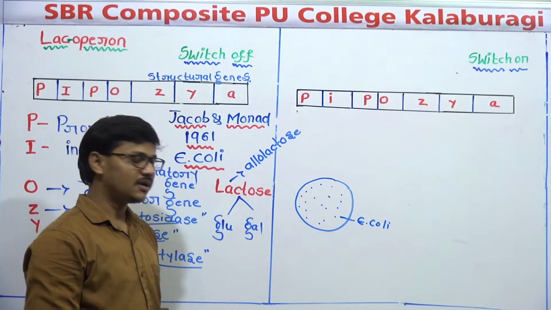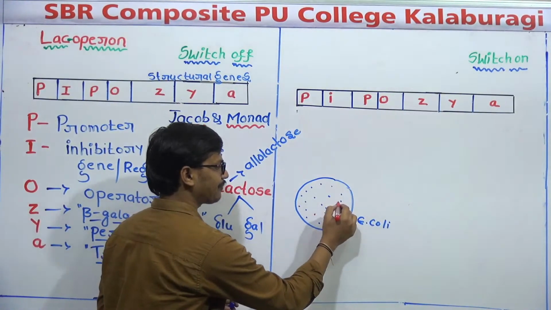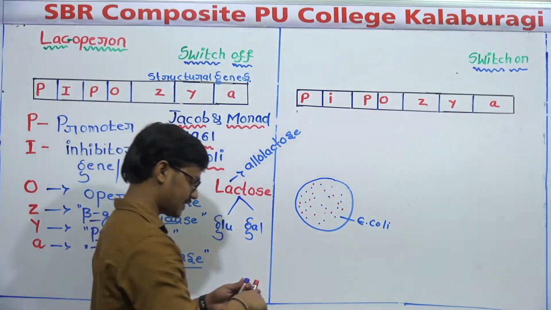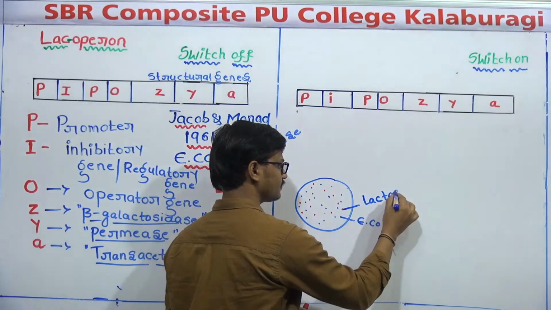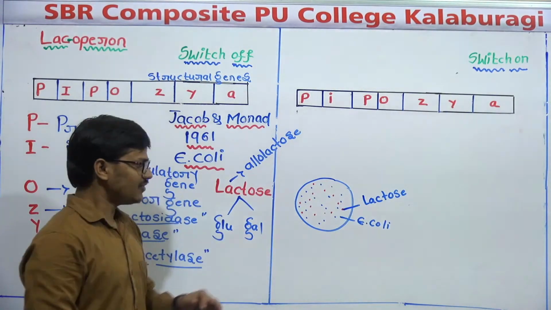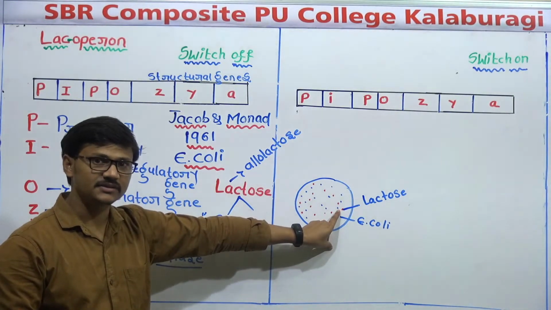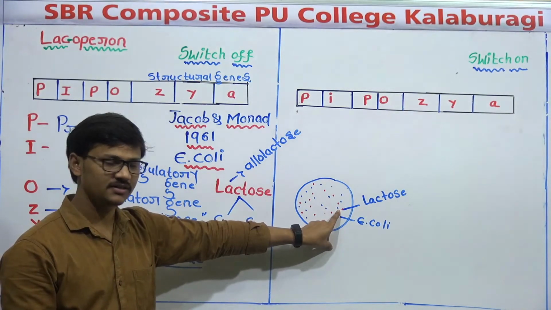And in an E. coli bacterial culture, if lactose is added, now this lactose molecule should enter into the E. coli cell. Then only it can be used as an energy source. Got my point?